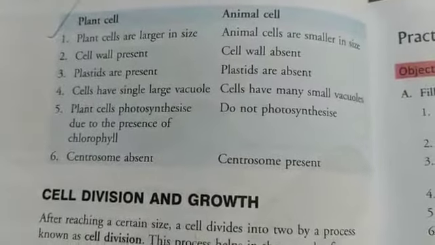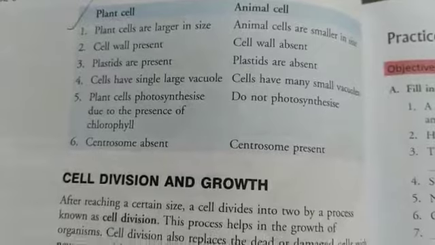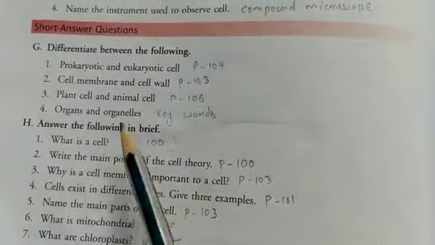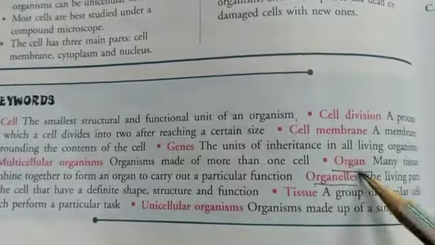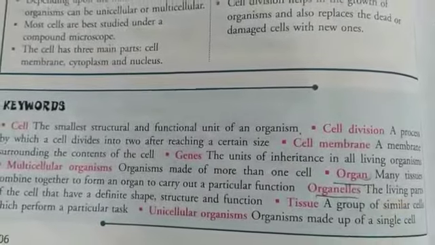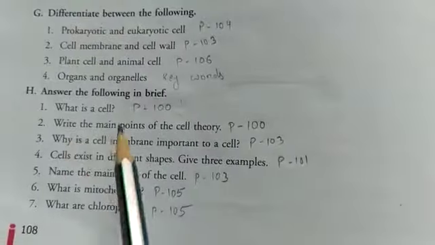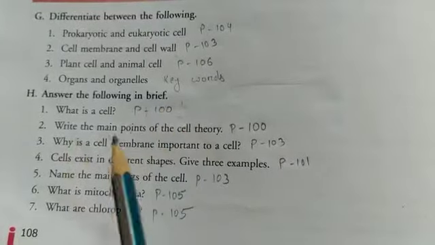So any 2 points you can write from this. Next is organs and organelles. It is there in your keywords. Here page 106, keywords organ and organelles. H number, answer the following in brief. Number 1, what is a cell?